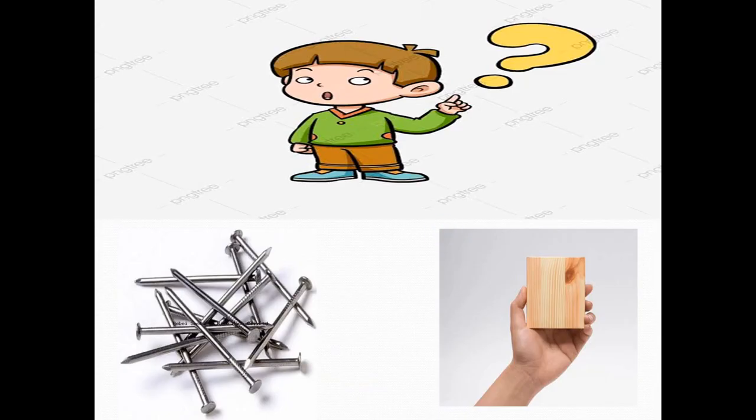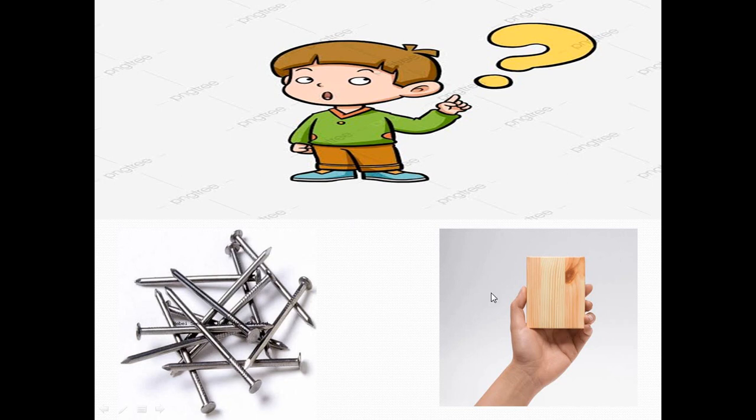Let's think together. If you have a piece of wood and some iron nails, and I ask you which one of them can conduct electricity, if you put it in the electricity, it will pass the electric current. Of course, directly you will tell me that the iron nails will conduct electricity, whereas the piece of wood can't.